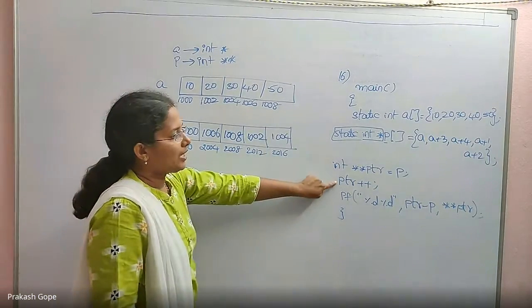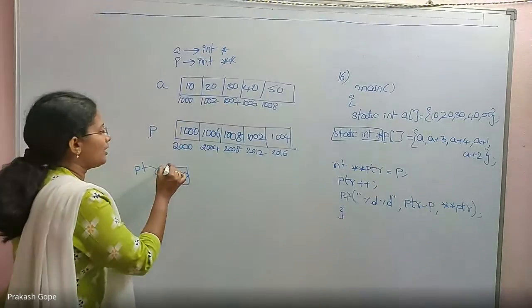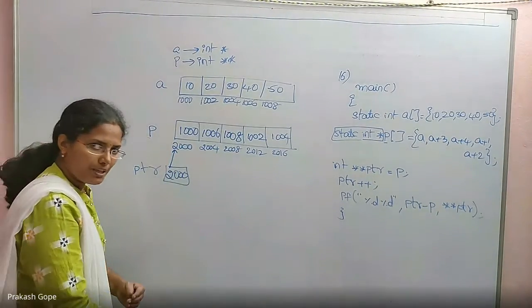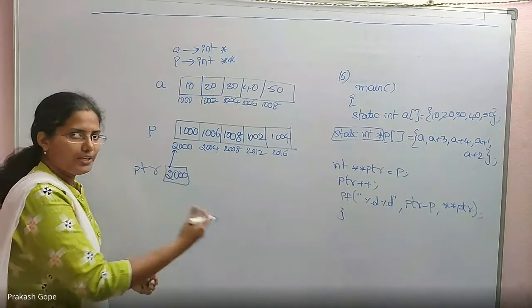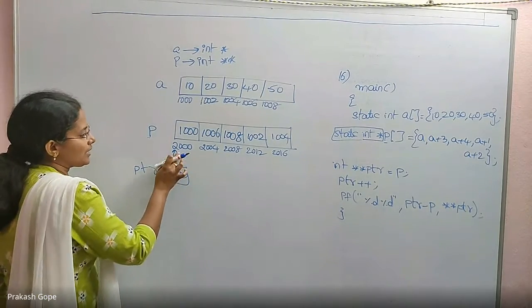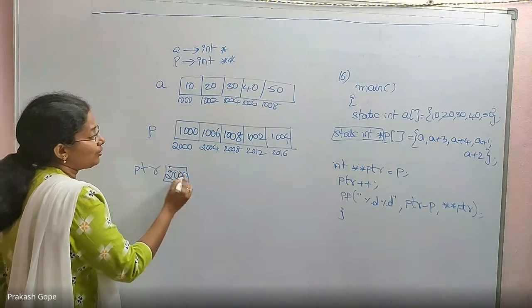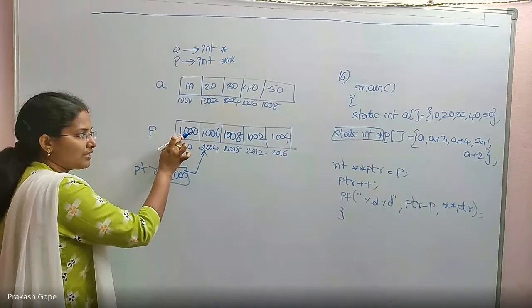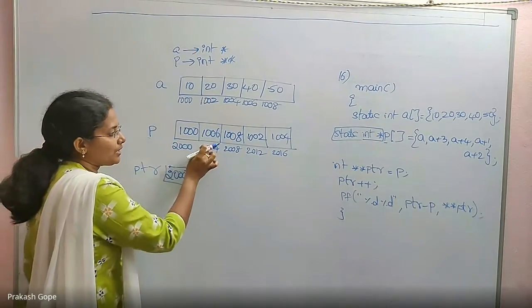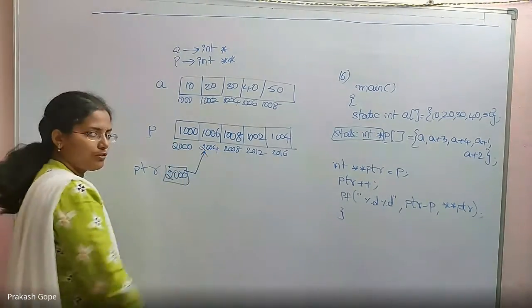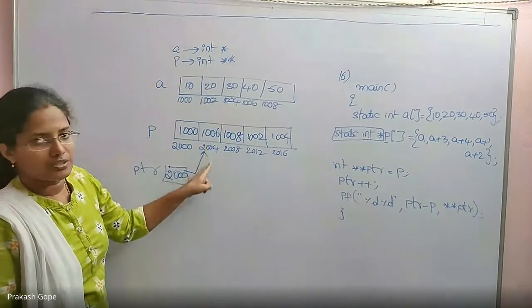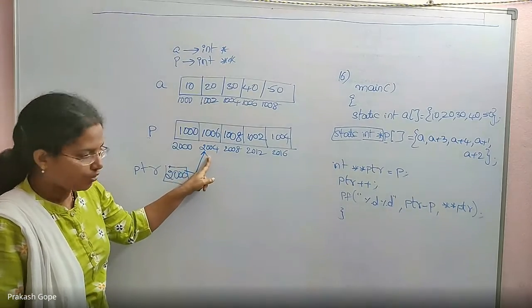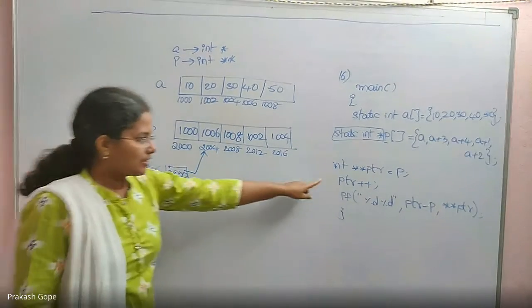Then ptr++. Now ptr is pointing to this integer pointer. If I say plus 1, ptr is equal to ptr plus 1, which means it gets updated. Till now it has pointed to this integer pointer. When I say plus 1, it points to the next integer pointer, so it will point to this element, whose first byte's address is 2004. Okay, this is also executed.